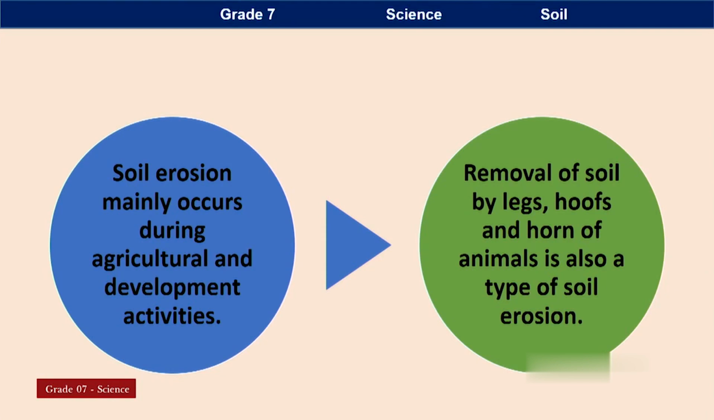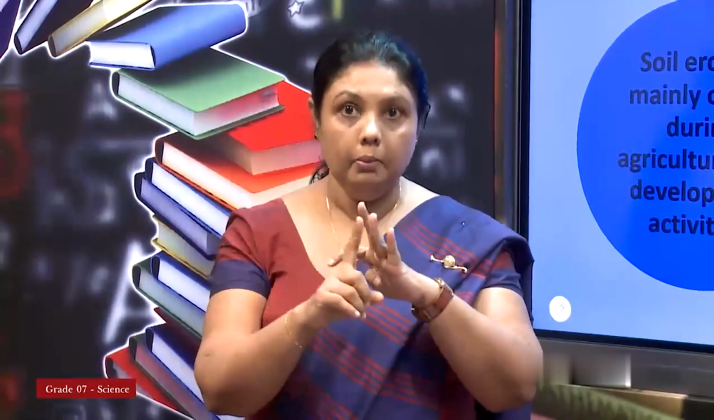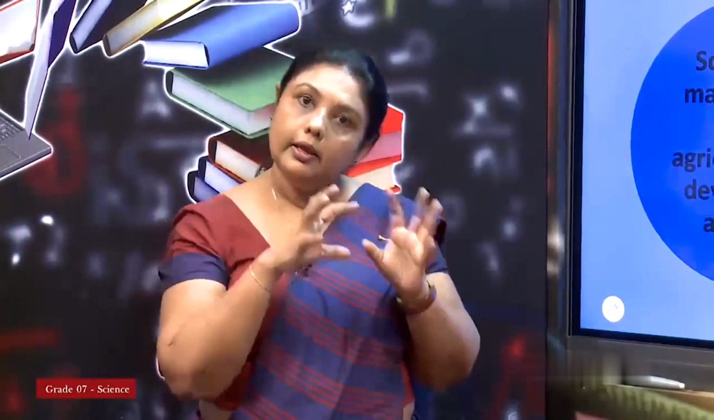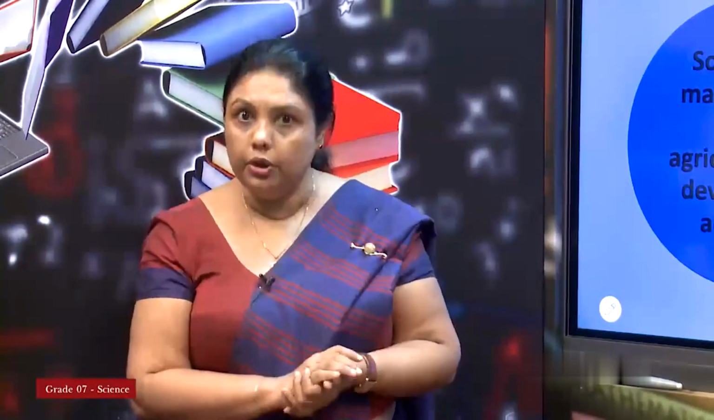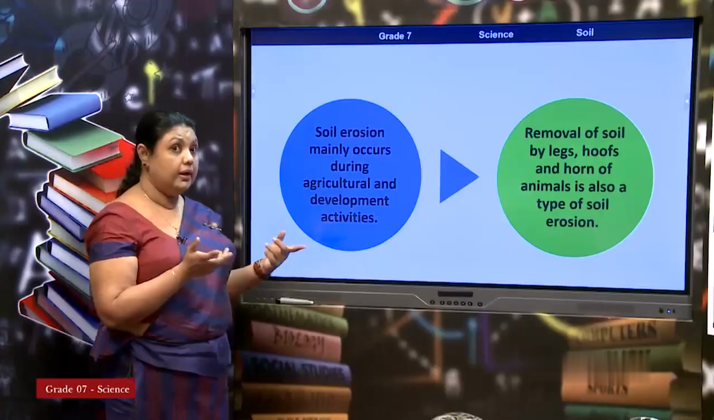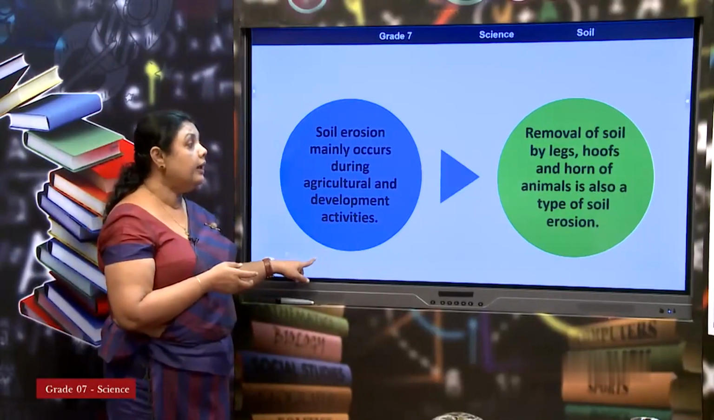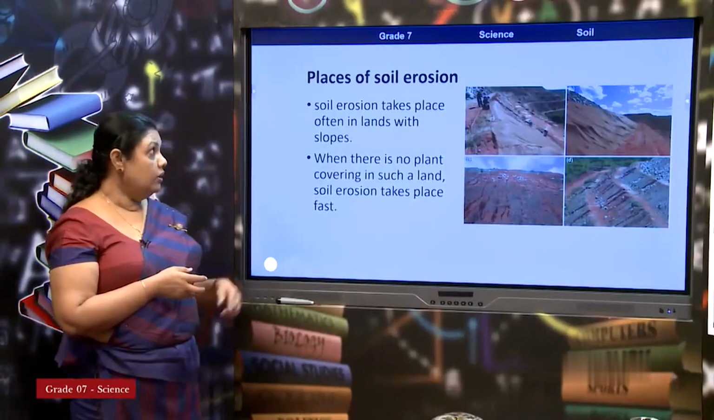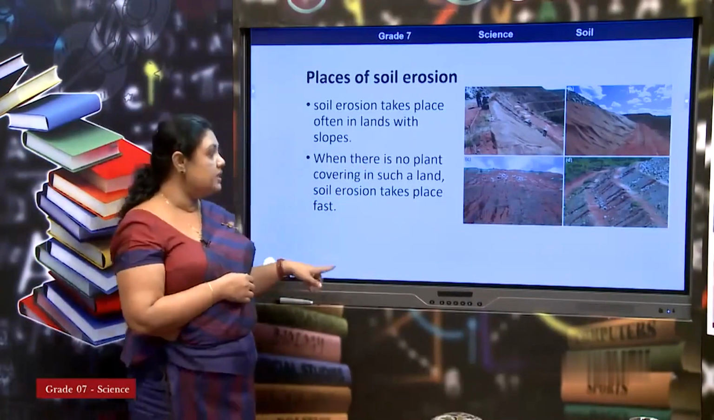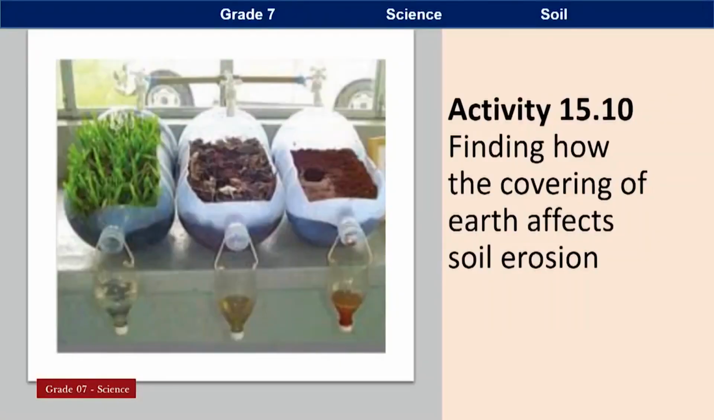So, soil erosion is mainly by water, wind and animals. If the topmost soil is removed, that is called soil erosion. Then what happens? Soil becomes infertile. There are some places where you can see how it is eroded. You may have seen this type of erosion on TV. So, you can see this setup.